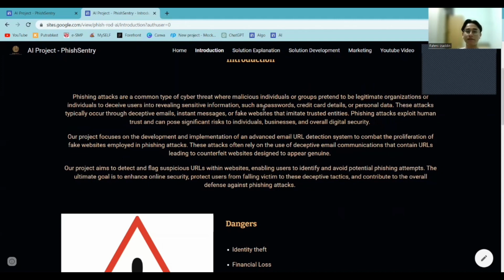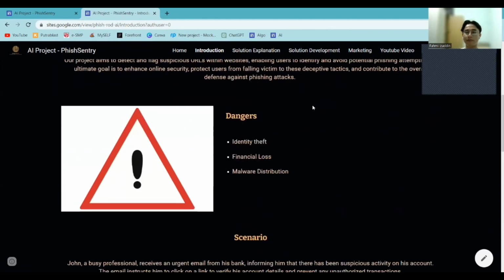Our project focused on the development and implementation of an advanced email URL detection system to combat the proliferation of fake websites employed in phishing attacks. These attacks often rely on the use of deceptive email communication that contains URLs leading to counterfeit websites designed to appear genuine. Our project aims to detect and flag suspicious URLs within websites, enabling users to identify and avoid potential phishing attempts. The ultimate goal is to enhance online security, protect users from falling victim to these deceptive tactics, and contribute to the overall defense against phishing attacks.